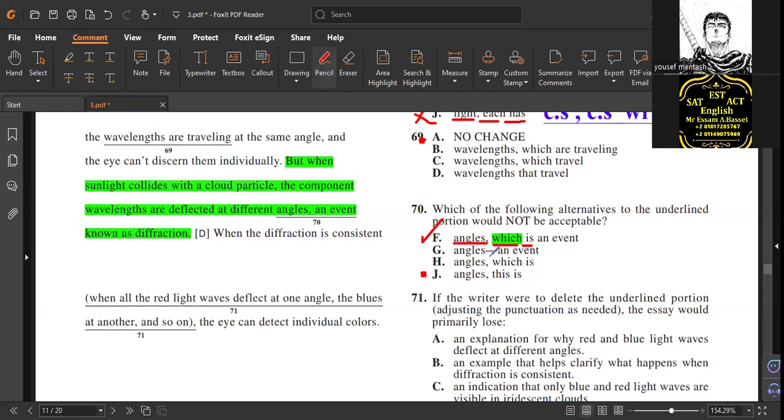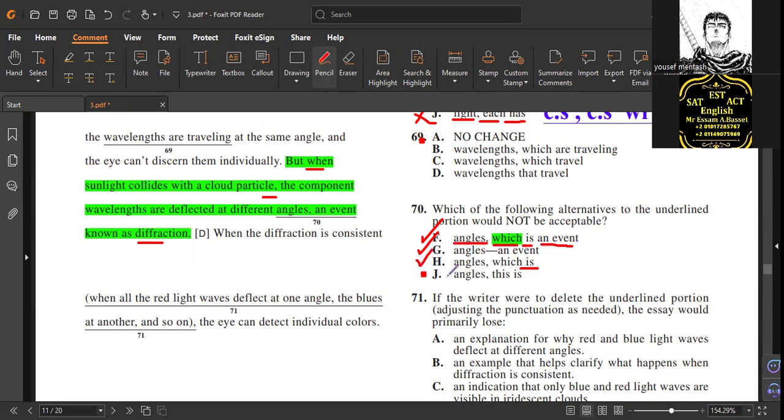Here, if I put a dash, no problem. Before the dash is a complete sentence, a complex sentence. And after it, emphasis, explaining something before. Why not? Correct. Which is the same, no problem. If I said which is known as, the same meaning. All the situation is known as diffraction. I can delete the words an event because it's redundant here. See, it's all the same meaning.